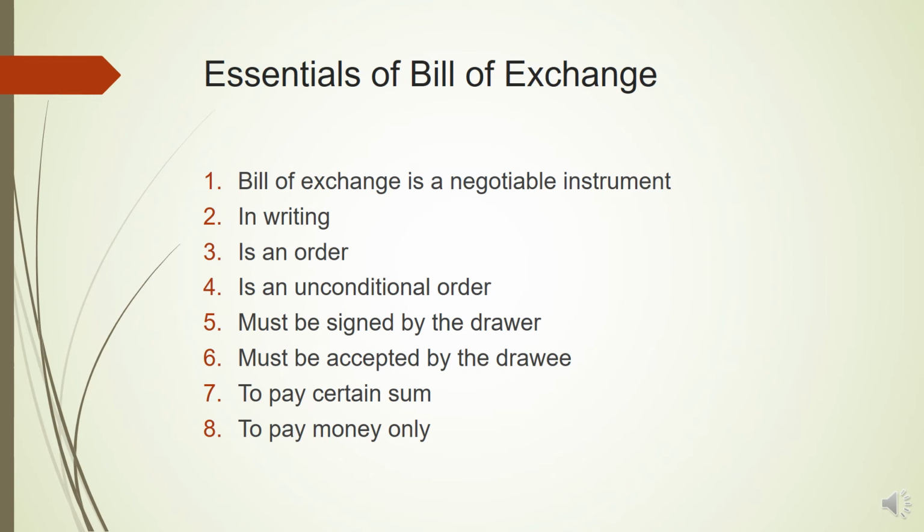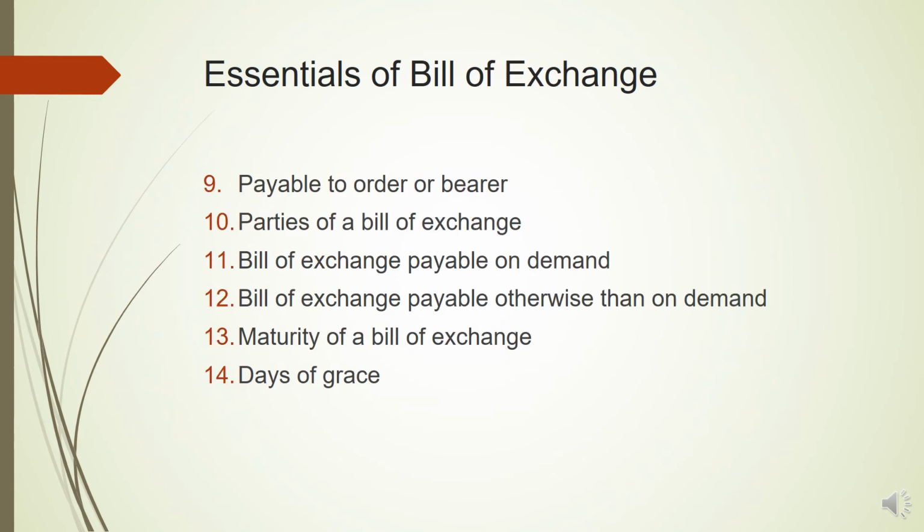Seventh feature is to pay a certain sum of money. A certain definitive sum of money has to be mentioned in the bill of exchange, that is to be paid on a maturity date. Next is to pay money only. So obviously the consideration can be money only. The bill of exchange will order to pay a certain sum of money only and nothing else. Next is that it is payable to order or bearer. Just like a promissory note, the bill of exchange will be payable to the order or to the bearer. That means the bill of exchange will specify to make payment to a certain person or to the holder of that instrument.